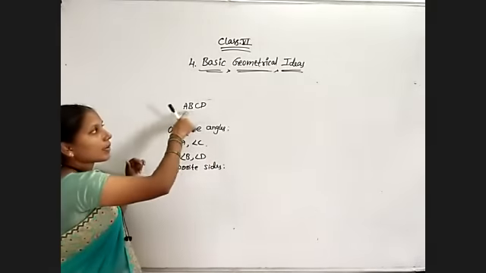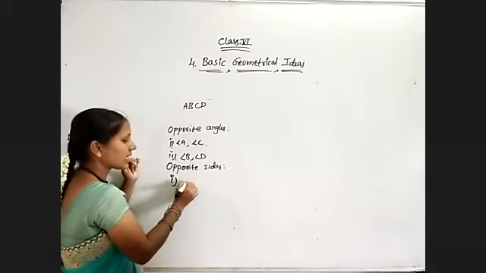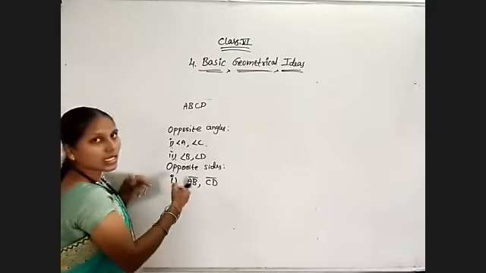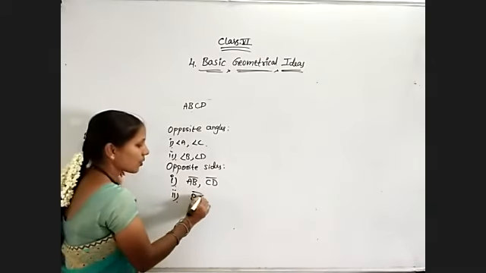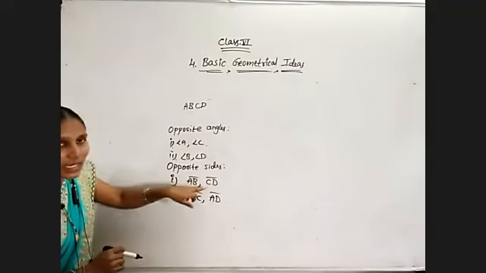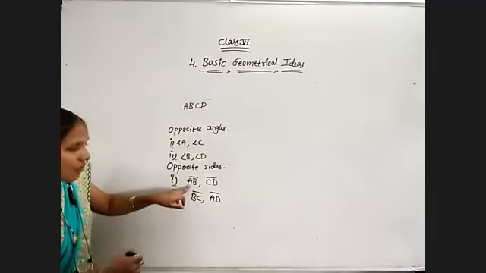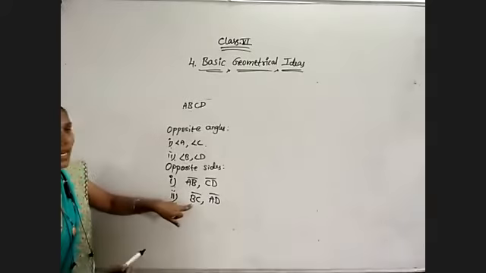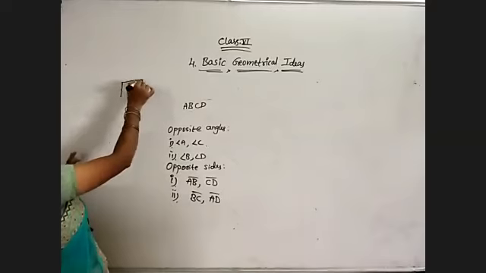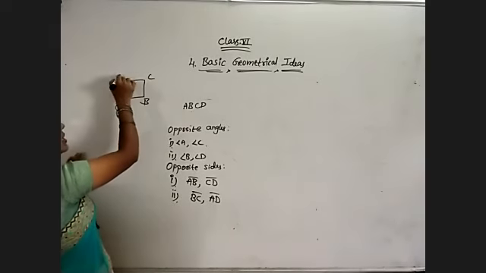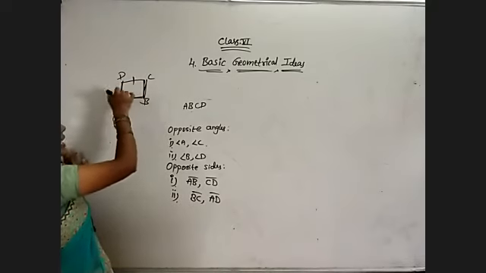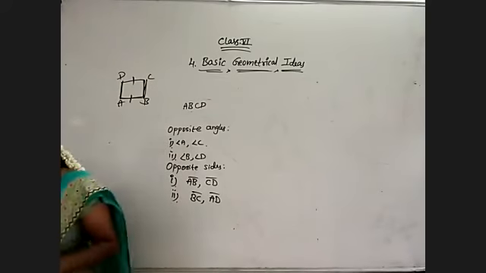And opposite sides. Here, AB is opposite to CD. No letter is common. And secondly, after AB, the next one will be BC. So BC is opposite to AD. Observe your letters: AB, CD, no common letter is there. BC, AD. For BC, what is the opposite one? AD. If you have any doubt, draw this quadrilateral ABCD. AB and CD are opposite. BC and AD are opposite. AD or DA, no problem.